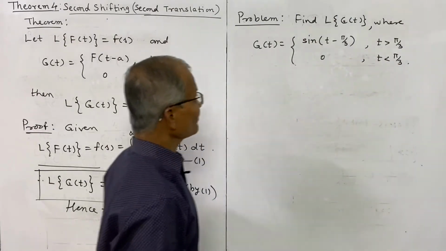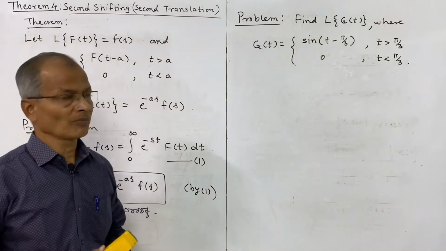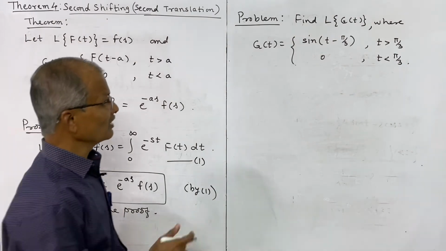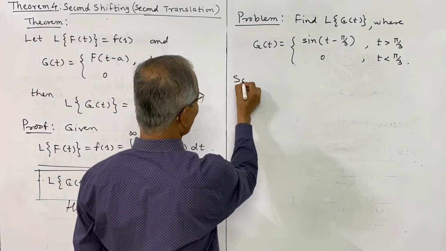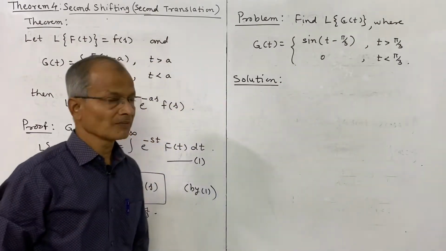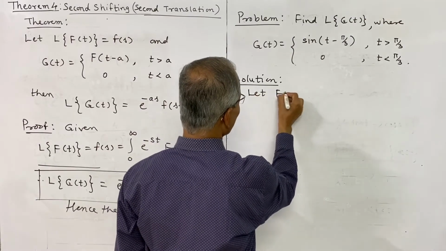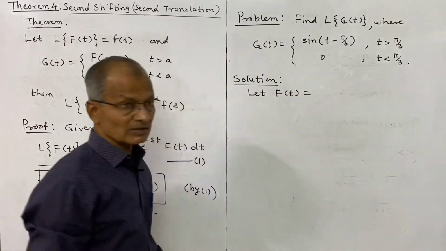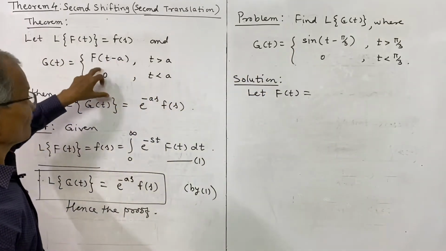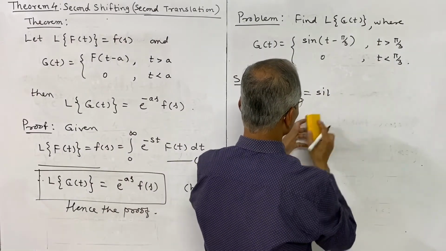So it is clear that we should use the second shifting theorem for this problem, to obtain the Laplace transform of g of t. So by observation we have to decide which theorem or result we have to use. And again here, the choice of the function is also decided by this. Let f of t be equal to sine t.